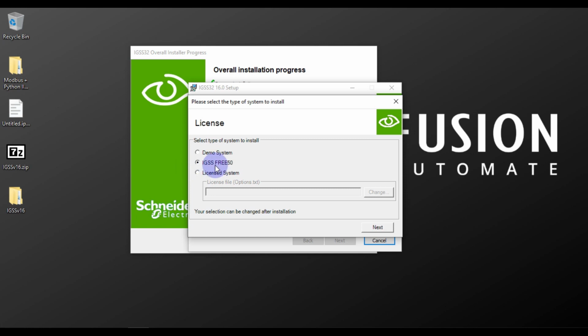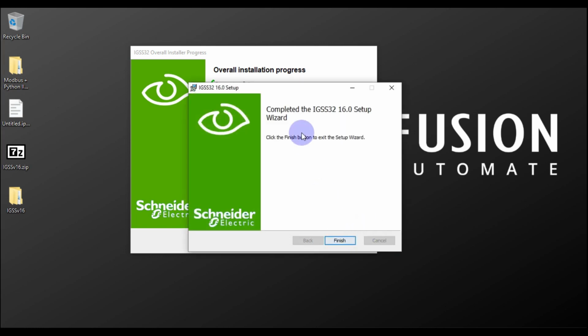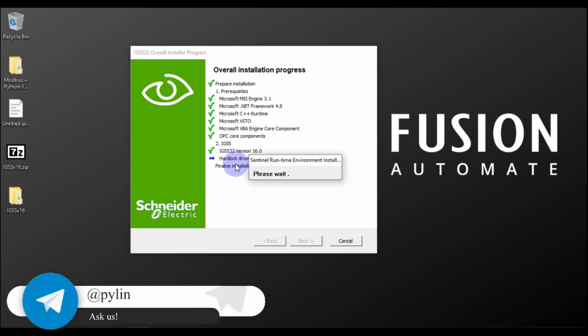That is why we are going to select IGSS V50. So you can use this SCADA free up to 50 tags, and you don't have to pay anything to Schneider, or buy or purchase any license from Schneider to use this software. You can use and test this software up to 50 tags. So we will press next, and then our IGSS is installed successfully. We will press finish, and it will install the hardlock driver, and then our installation gets finished.